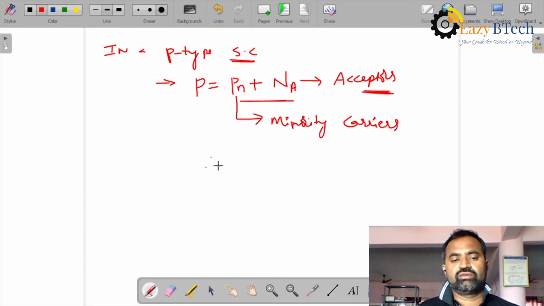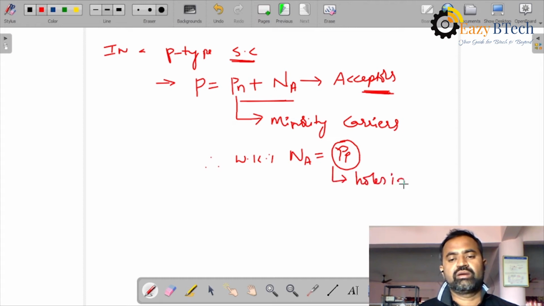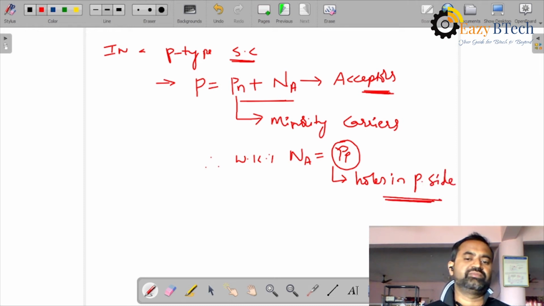Therefore, we know that Na is nothing but Pp, meaning holes on the P side. Okay, students, this is for P-type semiconductor formation.